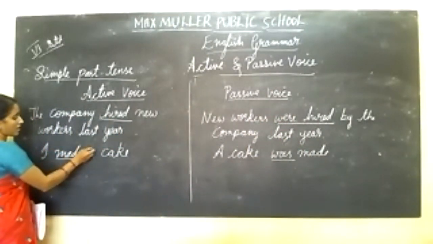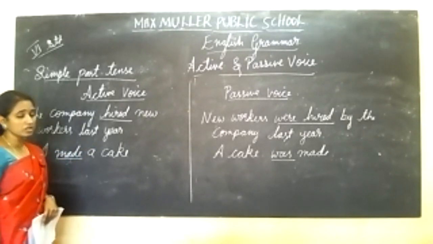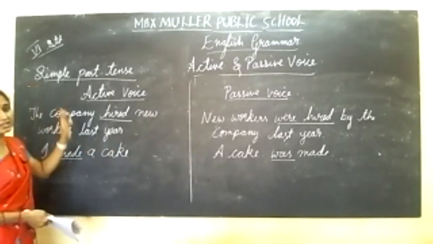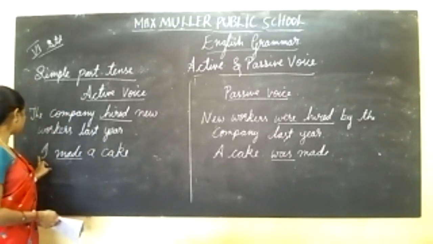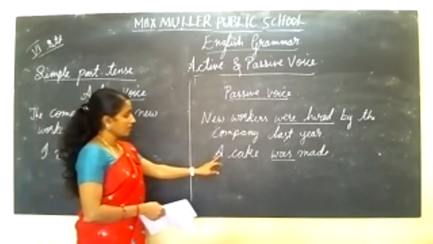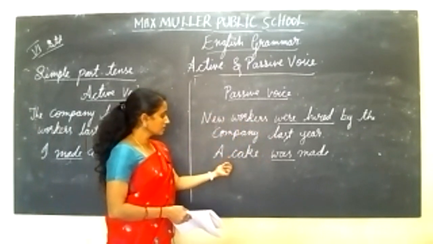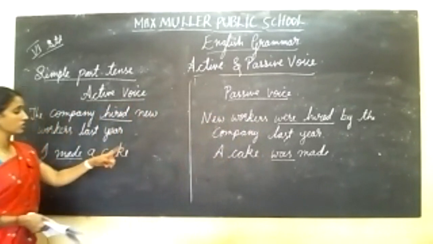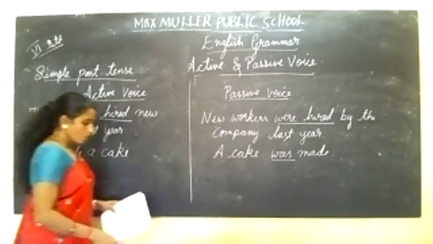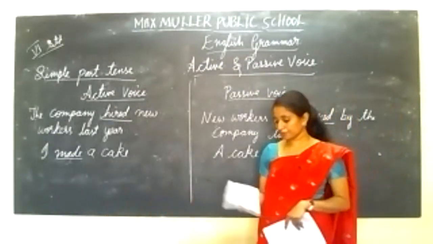Understood the difference between these two, active and passive voice, in simple past tense? In the simple past tense, I made a cake. A cake was made. It's a passive voice. You can see the changes between the two sentences, active and passive voice. Hope you have understood. We'll move to the next one.